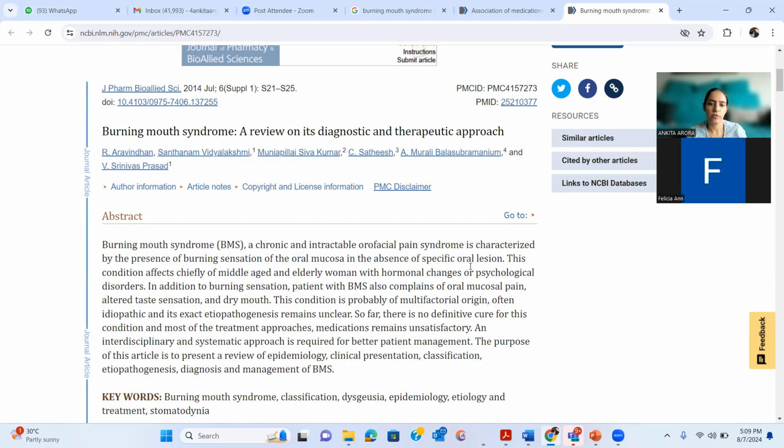Okay, very good. Okay, ma'am. Because it can be taken as similar. Yeah, because they have a lot of similar clinical features actually. Yes, yes.